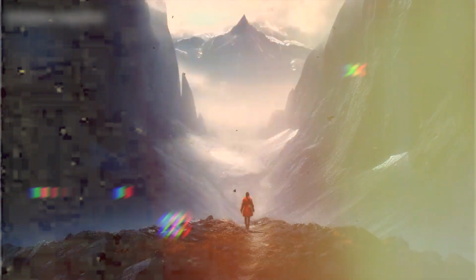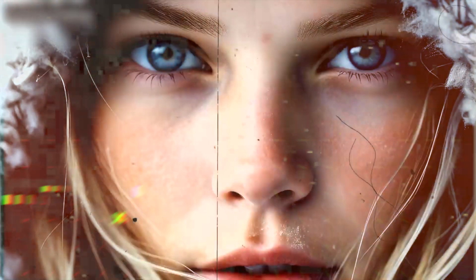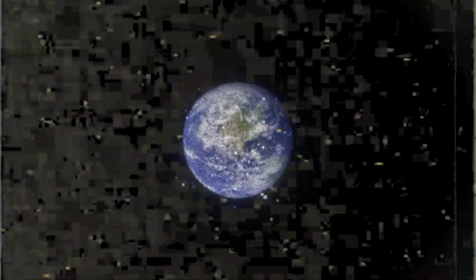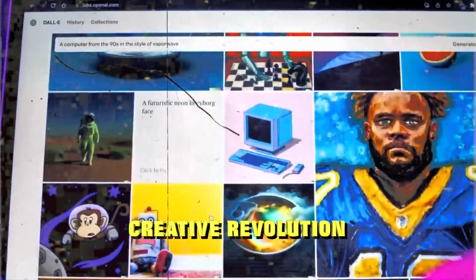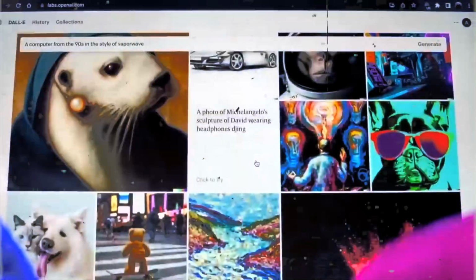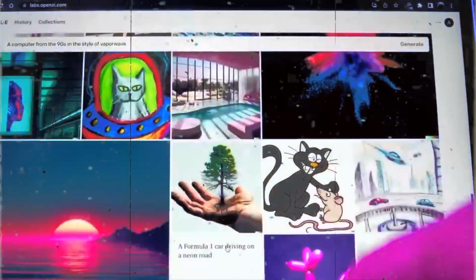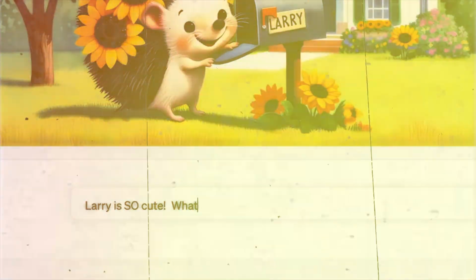The story of AI-generated art is far from over. In fact, it's just beginning. As DALL-E 3 and its counterparts continue to evolve, we can expect even more astonishing creations. The boundaries of what's possible in art are expanding, and AI is leading the charge. DALL-E 3 is not just an AI tool, it's a creative revolution. Its ease of use, its capacity to craft mesmerizing images, and its harmonious partnership with ChatGPT herald a new era of artistic expression. But as we plunge into this uncharted territory of AI art, we must wrestle with ethical complexities that demand our thoughtful consideration.